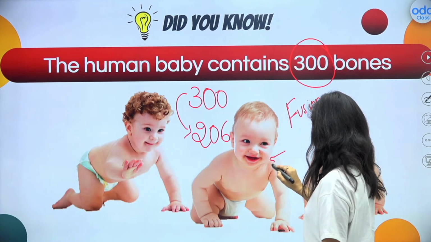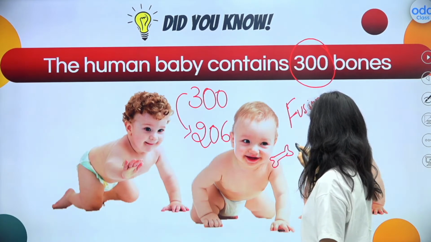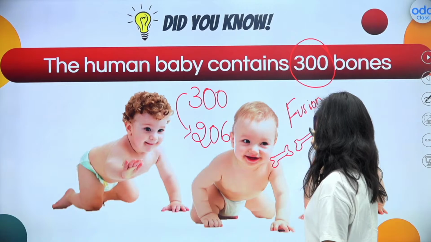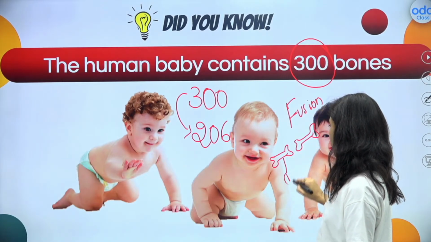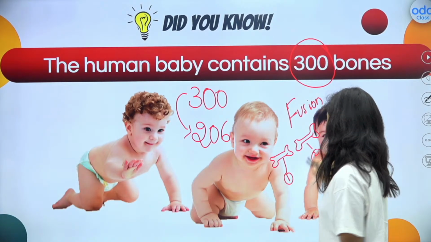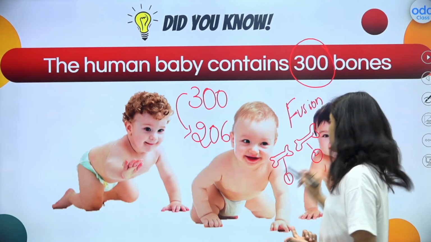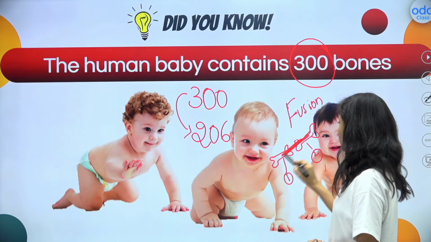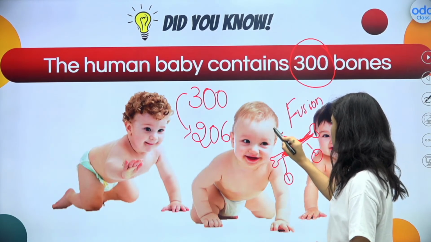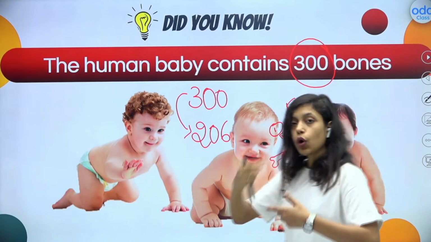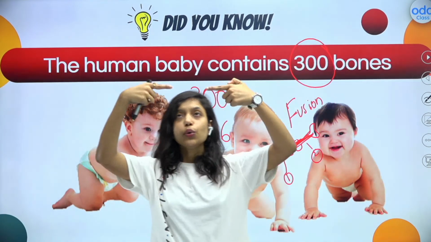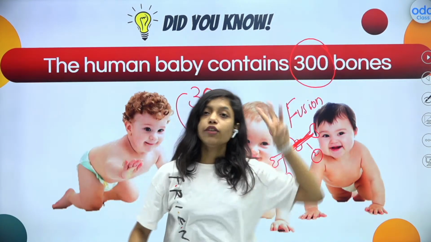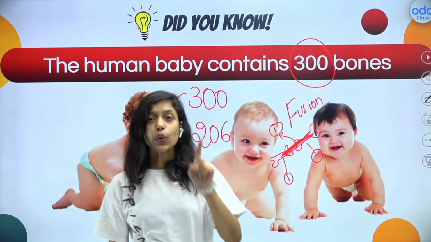Okay, this will be bone number 1, and this will be bone number 2. This is bone number 1. This is bone number 2. As we grow up, what happens? These bones will get fused like this. Can you see? This bone will get fused and they will become one bone. As we grow up, bone number 1 and bone number 2 will get fused. So that is why 300 will reduce to 206.